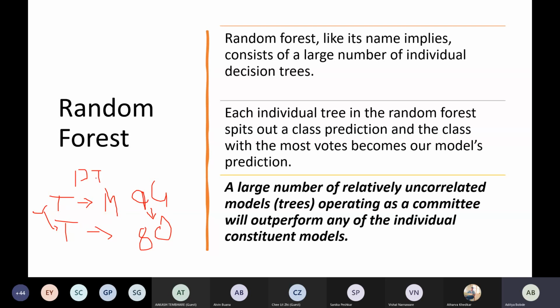So the main reason is that while performing the split in a decision tree, it is selecting the best feature. Best feature means the feature is getting memorized. But in machine learning, you don't want the feature to be getting memorized. So that's why the scientists came up with the concept of random forest.